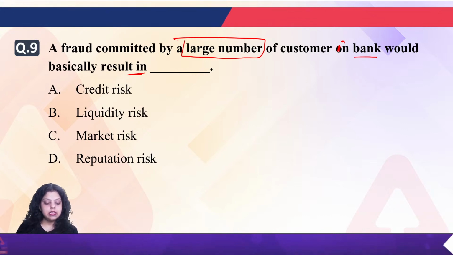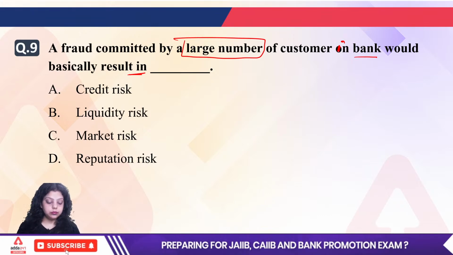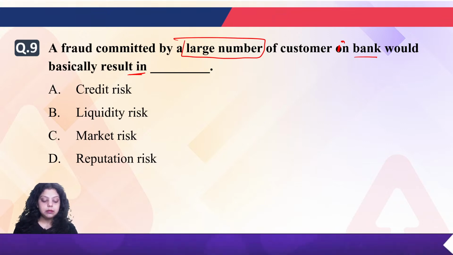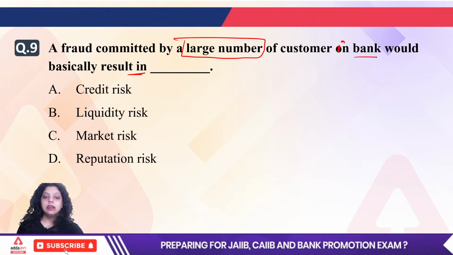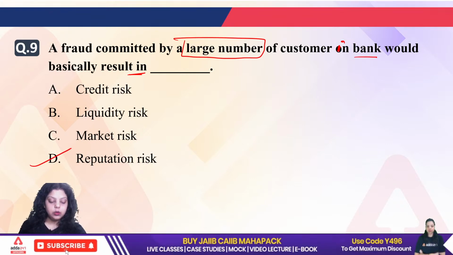Gitanjali is saying D, Deepak saying A, Debashish is saying D. Okay, what about the rest? Chitra is saying D. Mohit also saying D. Maximum are going with option D. That is correct. It is reputational risk. It is a reputation risk of the bank. Okay, the right answer will be D.